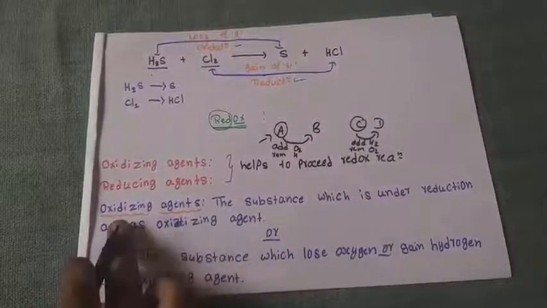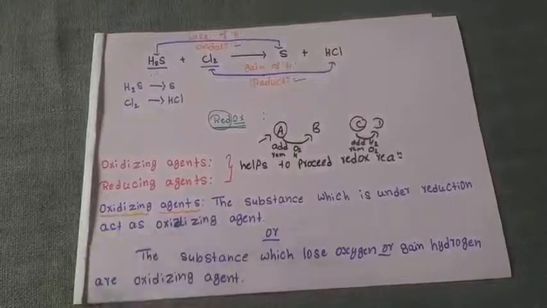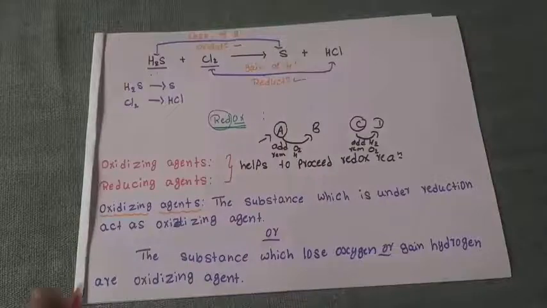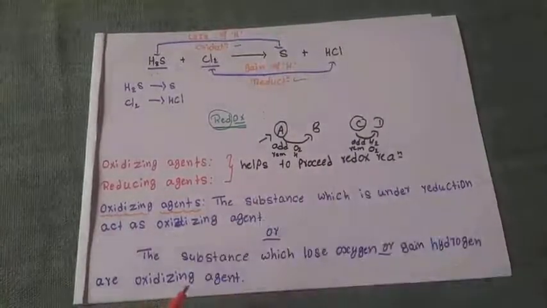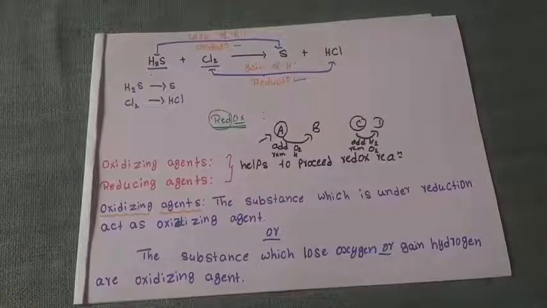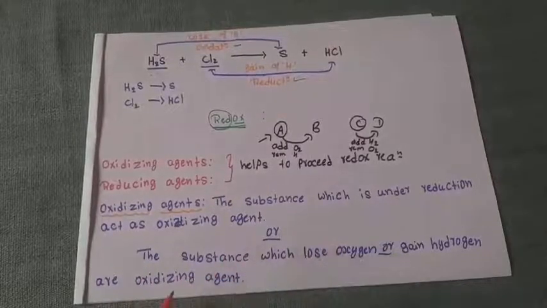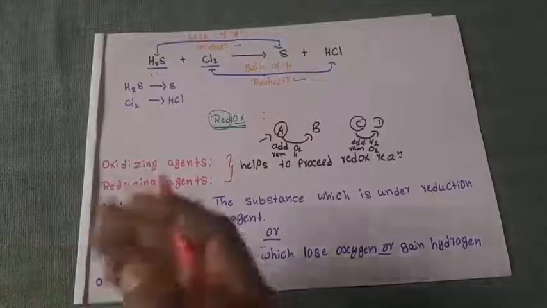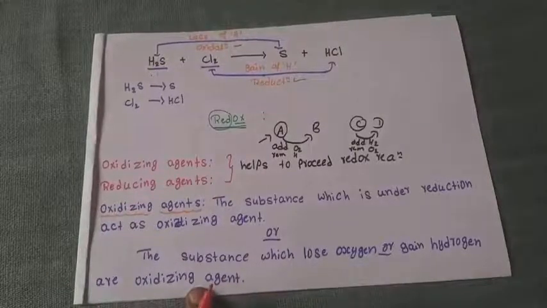Now consider the definition of oxidizing agent. The oxidizing agent is the substance which is under reduction, or the substance which loses oxygen or gains hydrogen. If a substance loses oxygen to another, or gains hydrogen from another, it acts as an oxidizing agent.